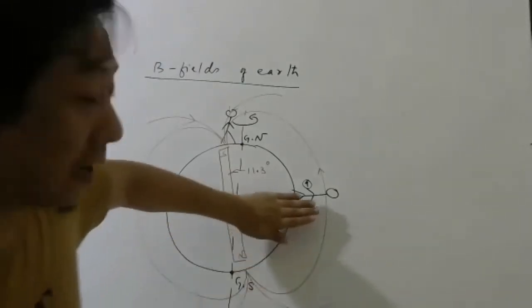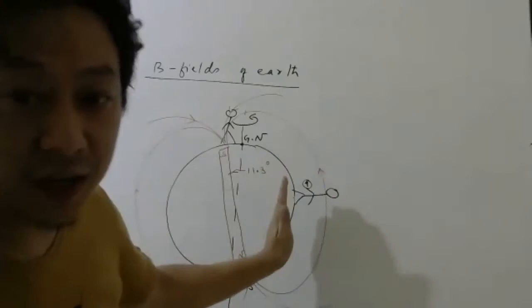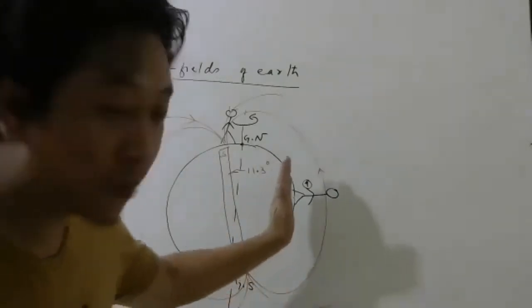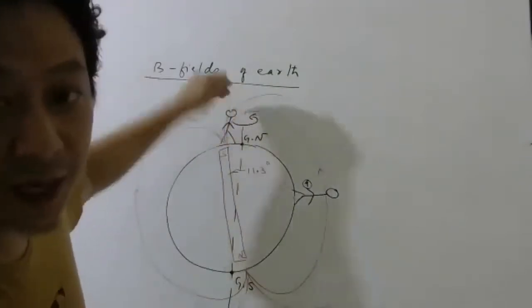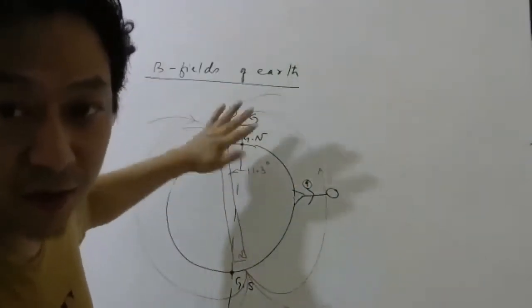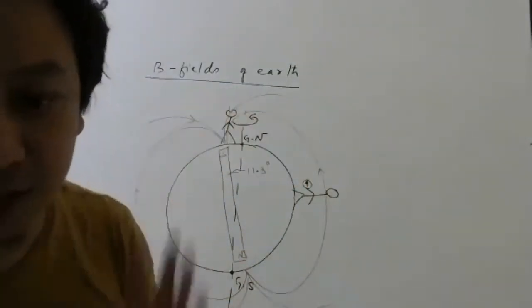So here, the angle made by the magnetic field with the ground, with the horizontal, is 0. Here, the angle made by the magnetic field with the ground is almost 90 degrees. These two things you remember.